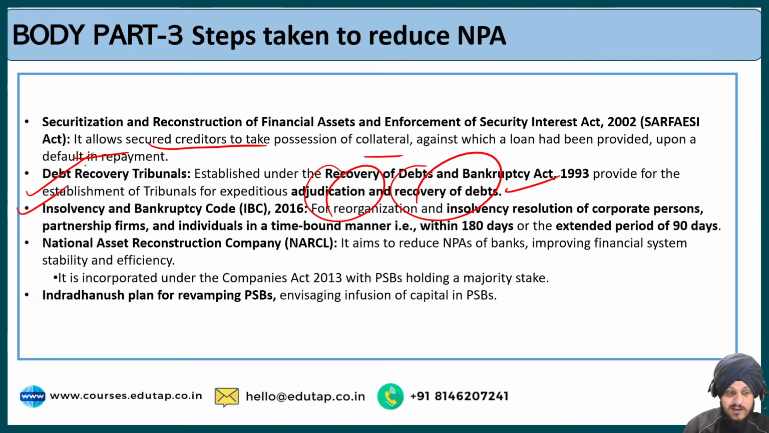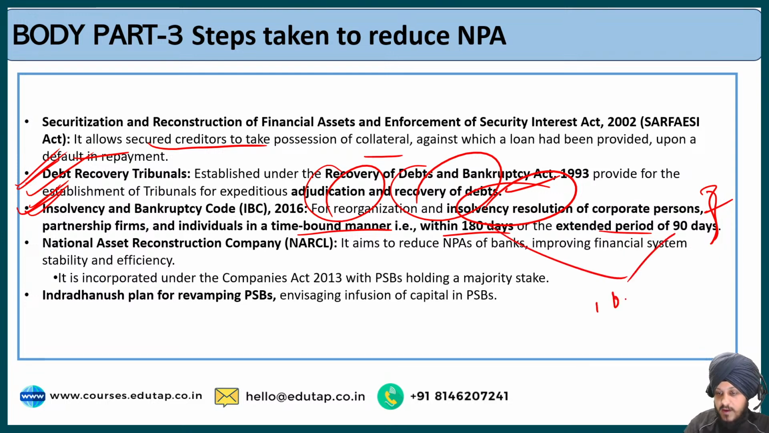The third point is regarding the Insolvency and Bankruptcy Code. I'm not discussing these points in detail because these laws are very comprehensive, and there is no point in discussing them comprehensively, otherwise the video will become very lengthy. The IBC Code of 2016 talks about the insolvency resolution of corporate persons, partnership firms, and individuals in a time-bound manner within 180 days or an extended period of 90 days. So preferentially they try to solve it within 180 days, and there is an extended line of 90 days.